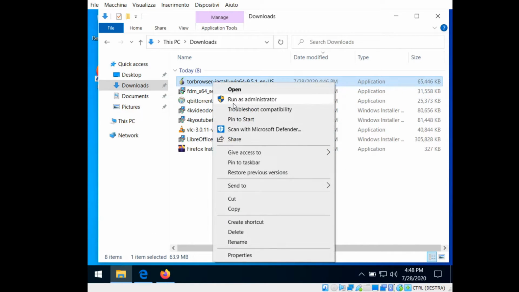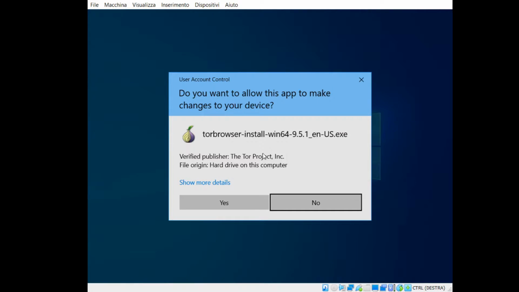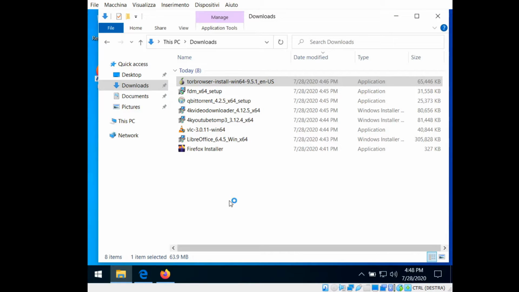Another pretty cool web browser is the Tor Browser. It is based on Firefox and it allows you to surf the darknet.